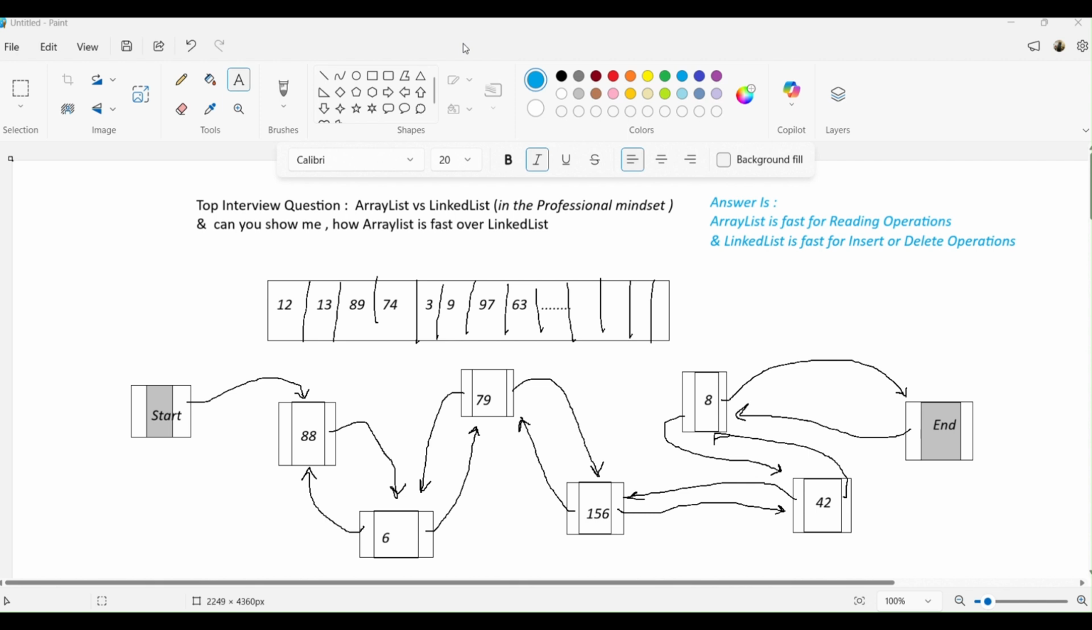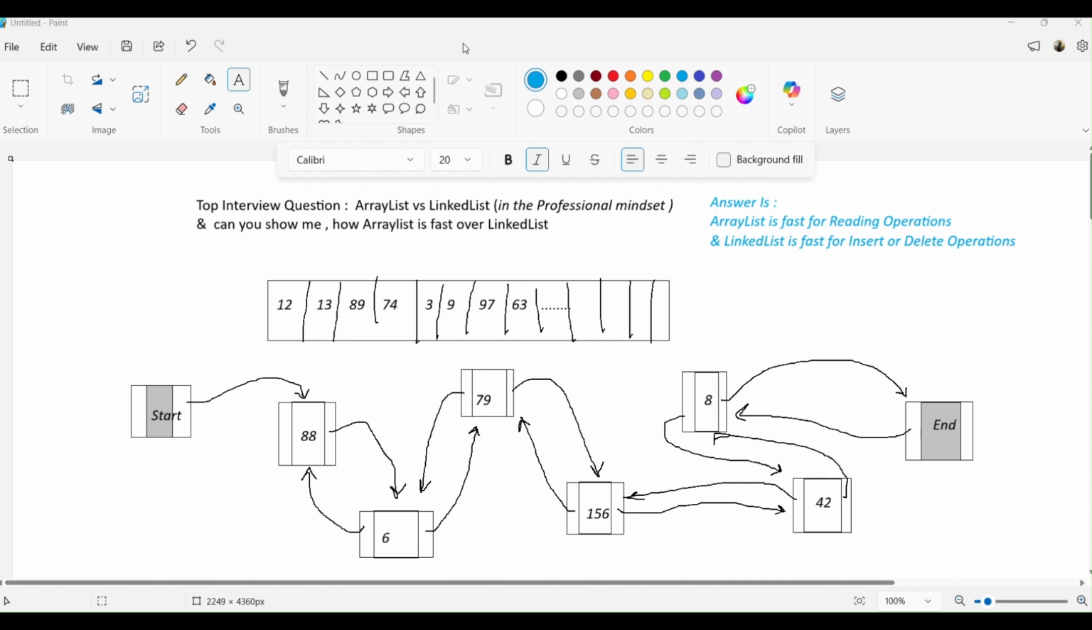You can read it that ArrayList is fast whenever our application has more reading operations. Why is ArrayList fast? Because there is random access of the data. So let's say if I want to read 74, I can get it from the index number 4 or 5. Or suppose I know the index value, and say give me the data from index number 88,000, I can easily get it.